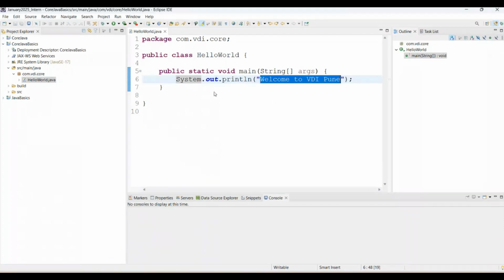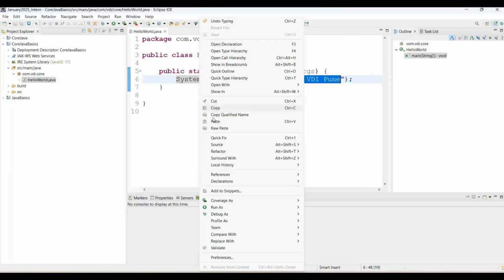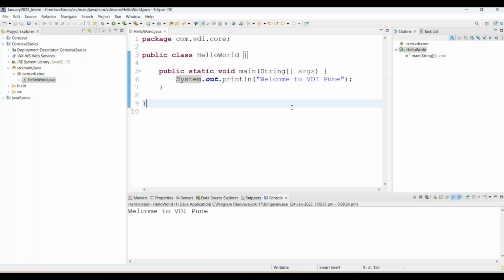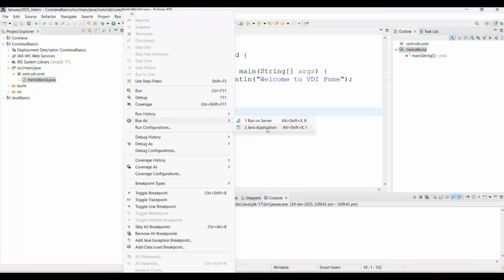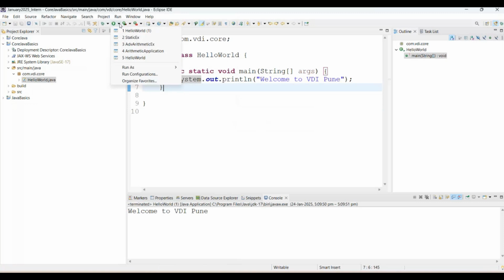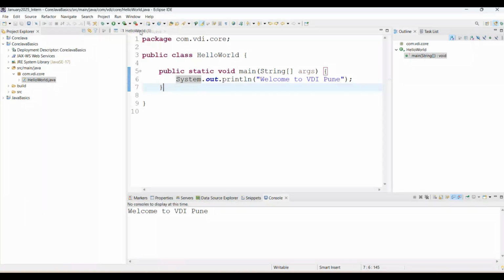See on screen how to run a Java application. You can simply right click here, go ahead with run as Java application. It will print the output. If you want to use the shortcut key, press function F11 on your keypad, and you will be able to see the output there. Again, if you want to use it from here, just click on run and do run as Java application. It will print the output, right? Again, if you want to run from here, simply click on hello world. It will give us the output whatever you are expecting.